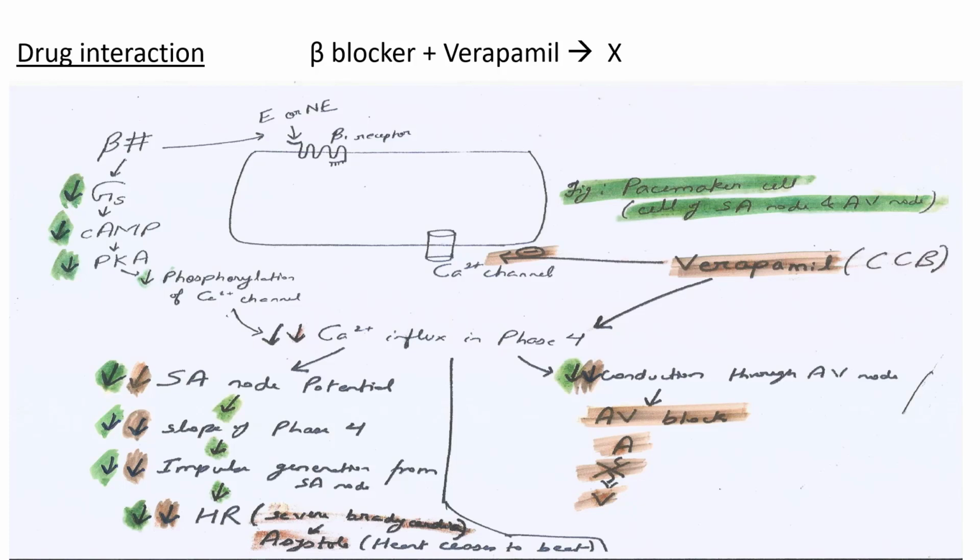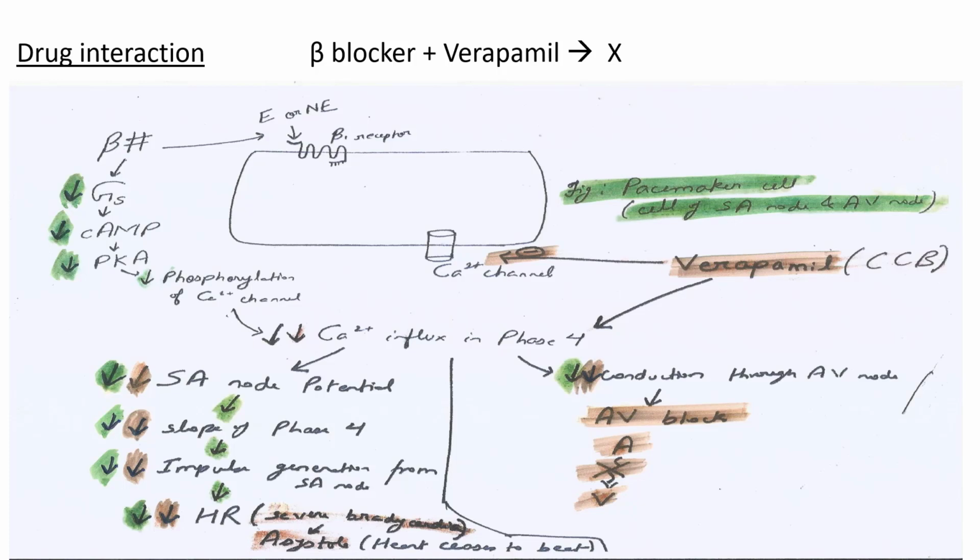In the pacemaker cell, that is the cell of the SA node and the cell of the AV node, on the surface we have beta 1 adrenergic receptor, which is a serpentine receptor or 7-pass receptor.